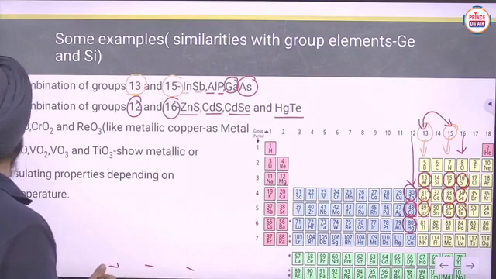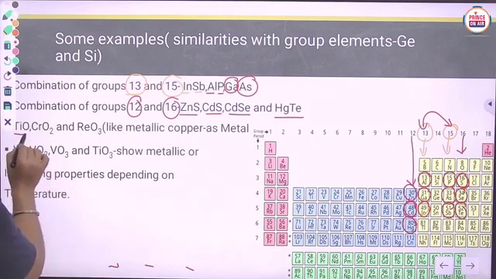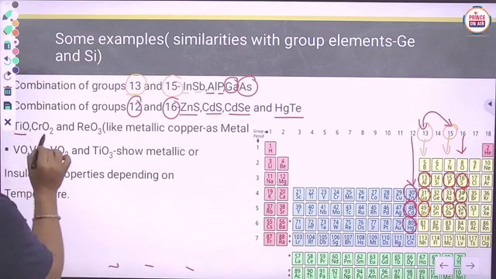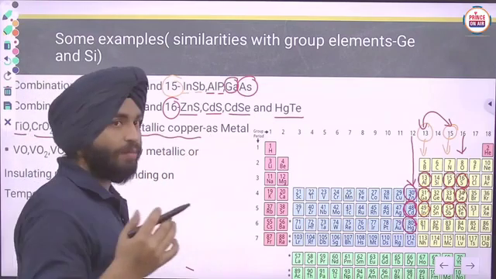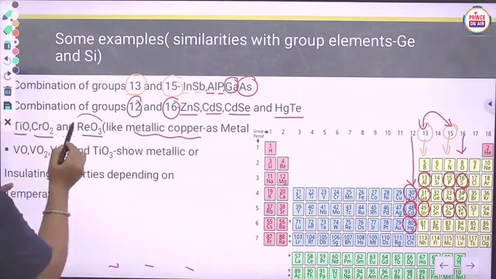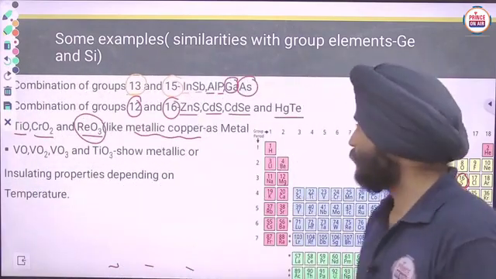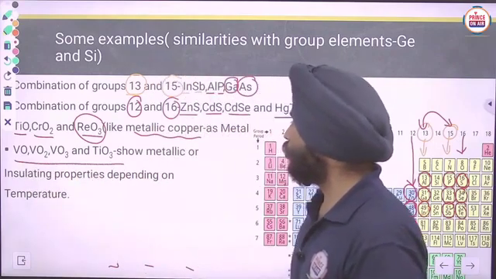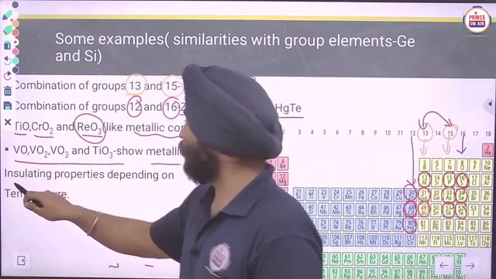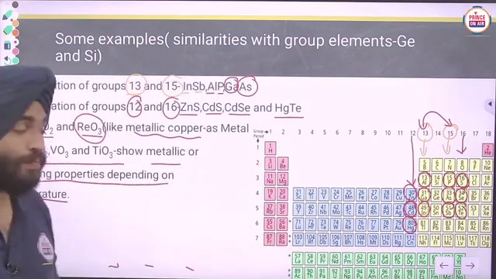Some other transition elements are there which can make semiconductors. Like TiO behaves like a semiconductor. CrO2, ReO3 behave like metallic copper; that particular compound will behave like copper as a metal. And some other transition element compounds can show metallic or insulating properties depending upon the temperature. Okay, clear?